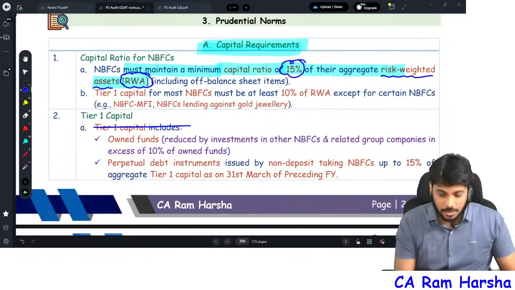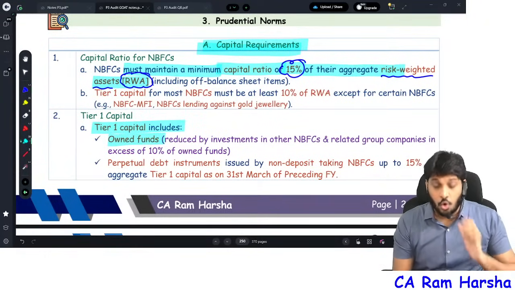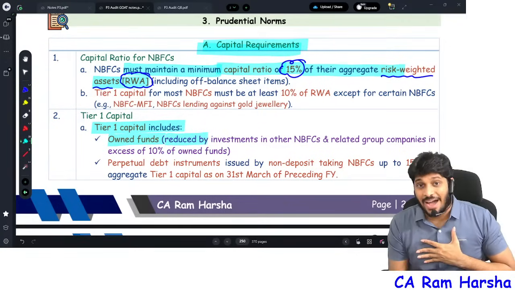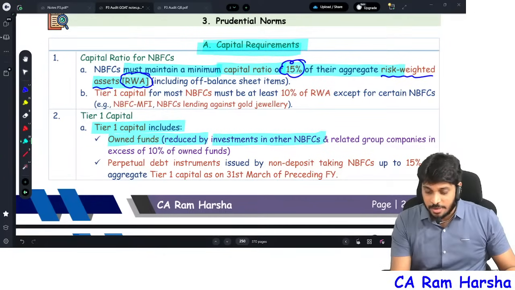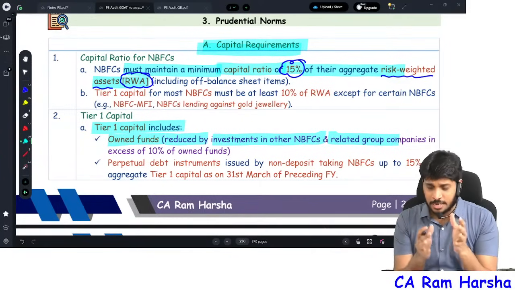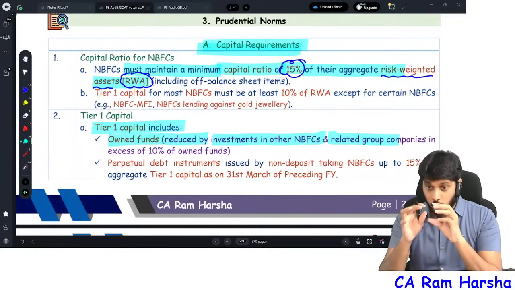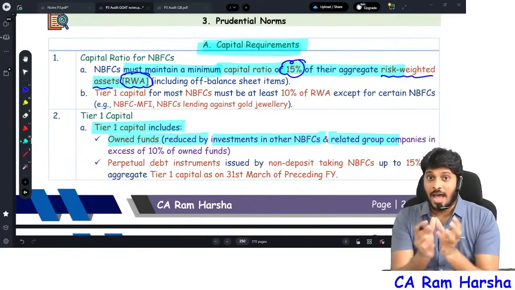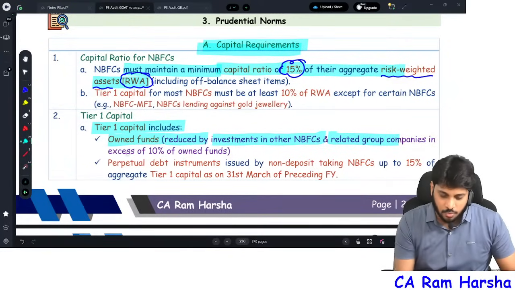Tier 1 capital means owned funds. Tier 1 capital includes owned funds, reduced by, from the own funds value they'll give you, investment in other NBFCs and group companies. This NBFC might have made investments in other NBFCs and group companies, right? Don't reduce the full investment straight away. Identify the investment in excess of 10% of the own funds. Very simple.